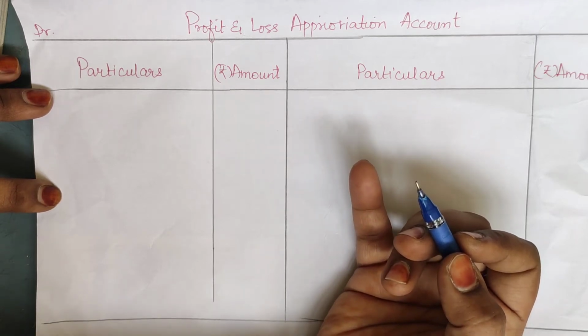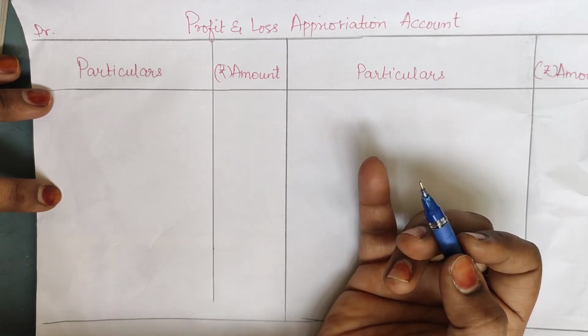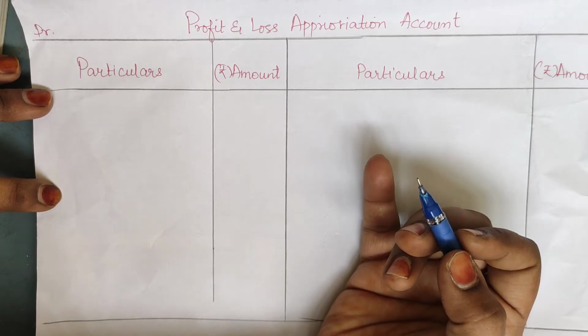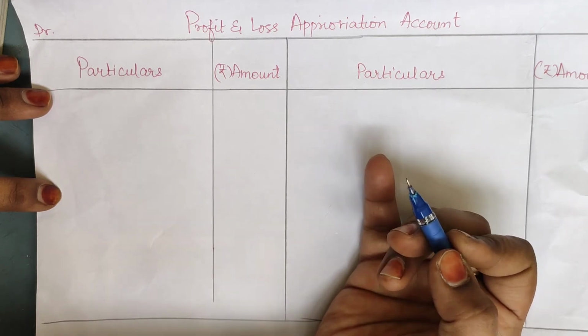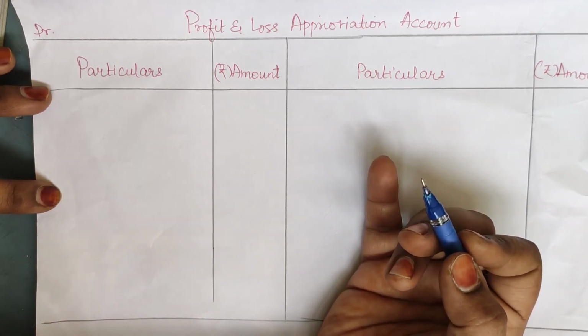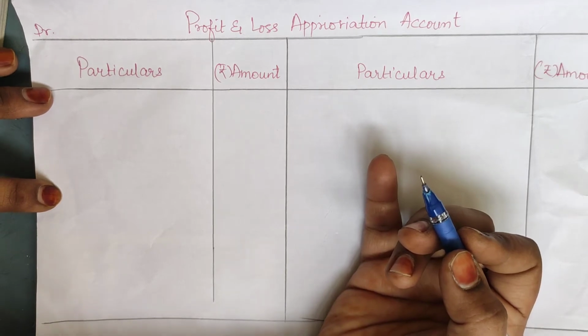And similarly interest on drawing, which is an expense for the partner's capital account, is income to the company. So are you able to understand? That is the difference.